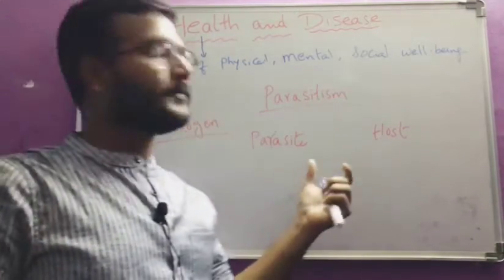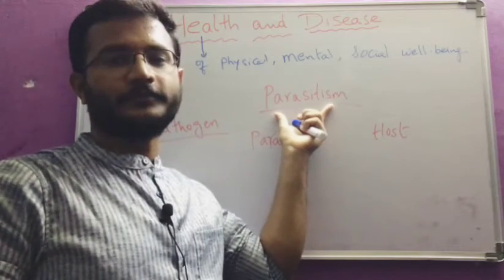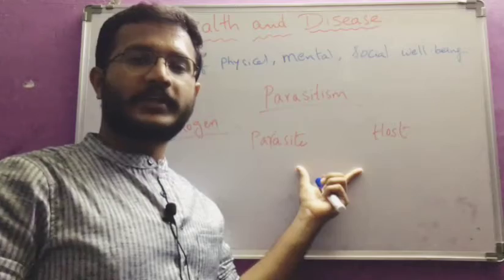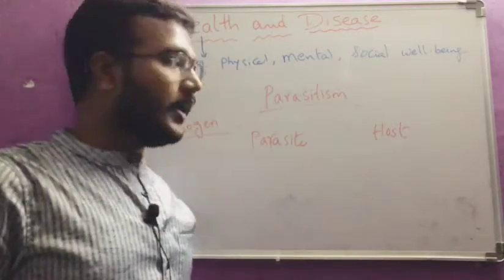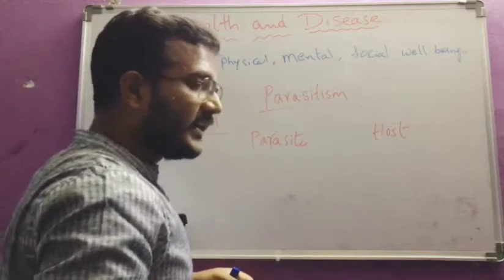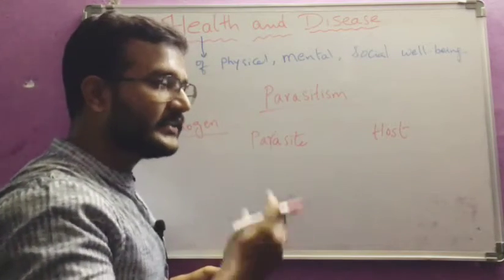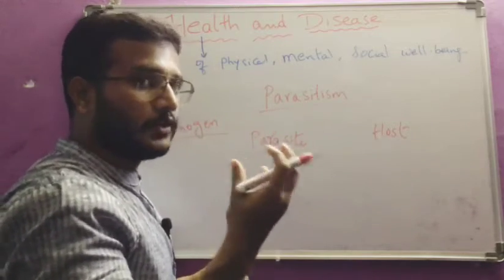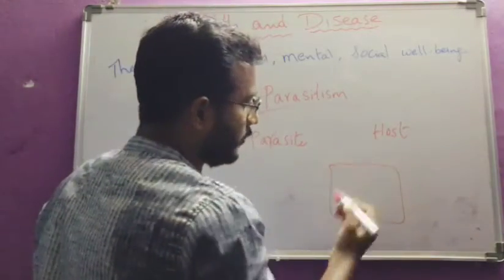If the interaction is between the parasite and the host, then the interaction is parasitism. The elements present in parasitism are the parasite and the host. Host means the organism which is providing the shelter and acts as a food resource. For example, this is a host.